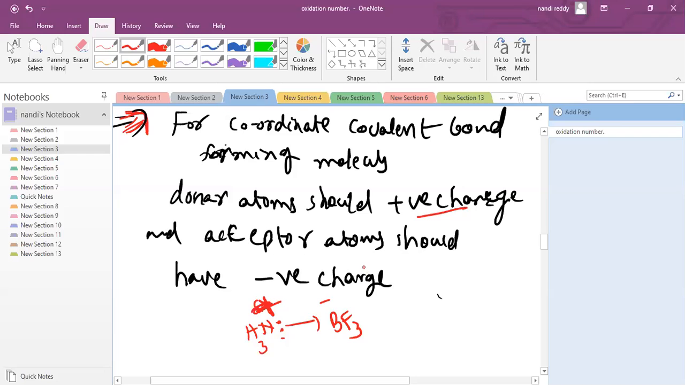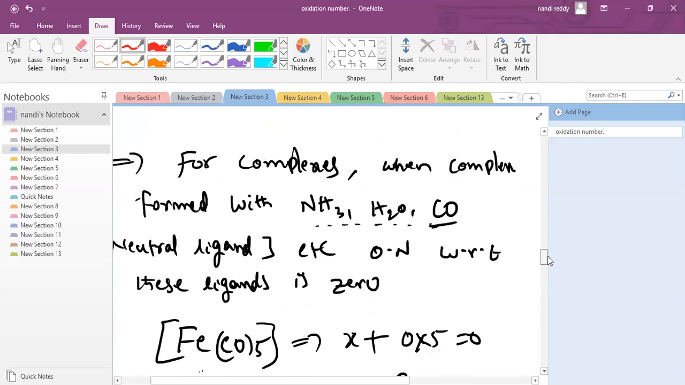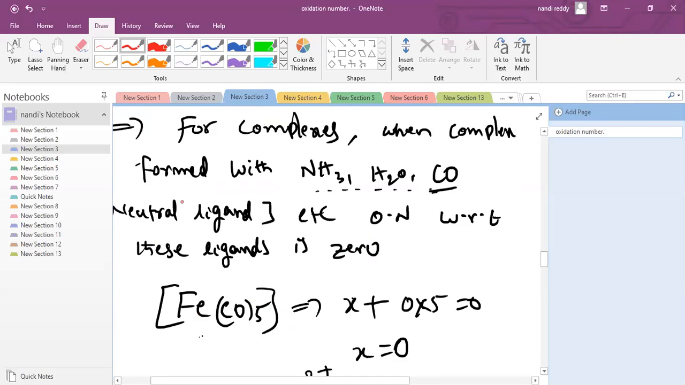I'm just giving some points. When you are studying, after understanding, or after 11th or 12th is completed, or after some chapters, all these points will be useful. But I am giving this one special case, assume that one. Whenever they form a coordinate covalent bond, the acceptor has a negative charge and the donor has a positive charge. That's enough. And this is one more point. Please note down: for complexes, when a complex is formed with ammonia, water, CO, neutral ligands, sir. Please check it.